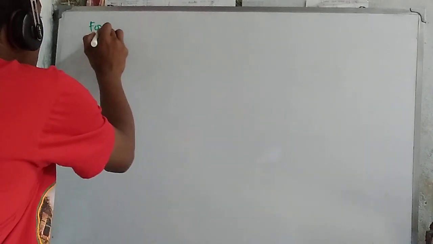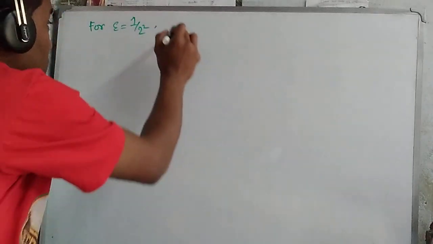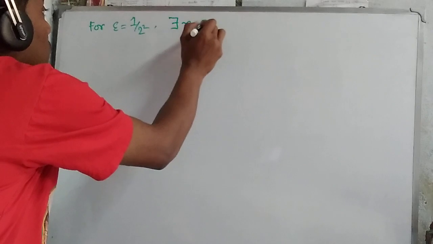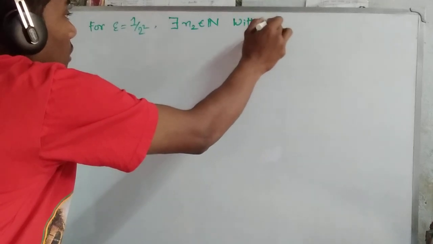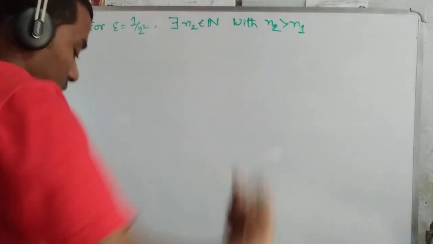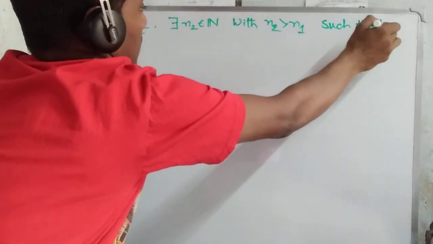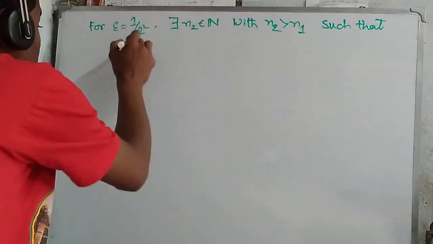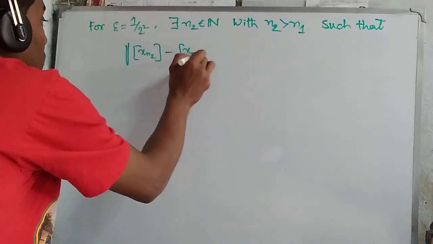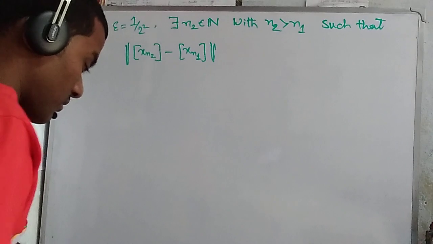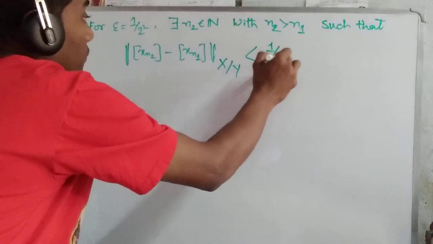Now for epsilon equal to half squared, there exists n2 belonging to the natural numbers with n2 greater than n1 such that the norm of x_n2 minus x_n1, in X quotient Y, is less than 1 by half squared.